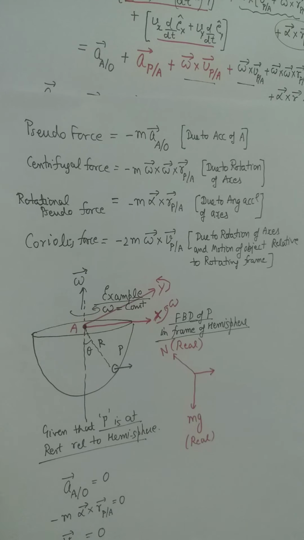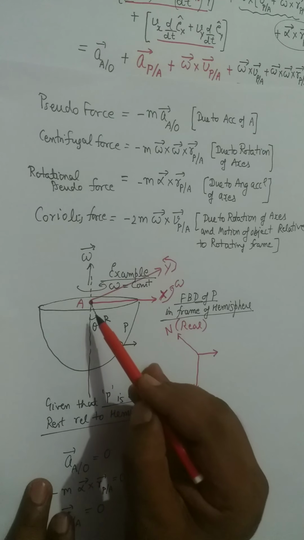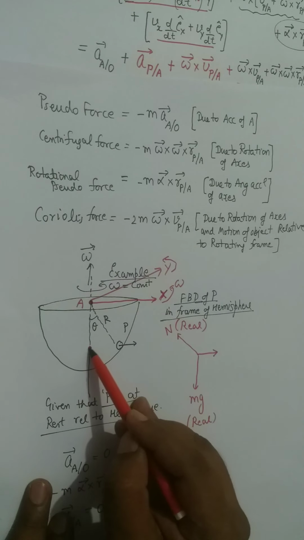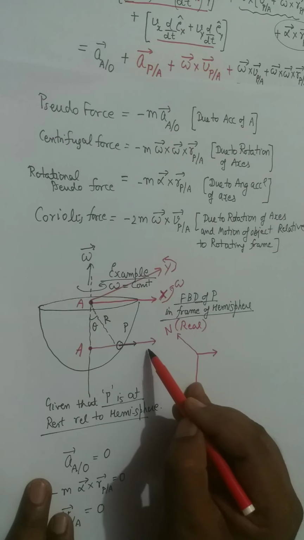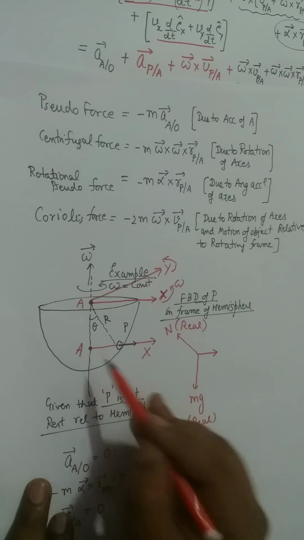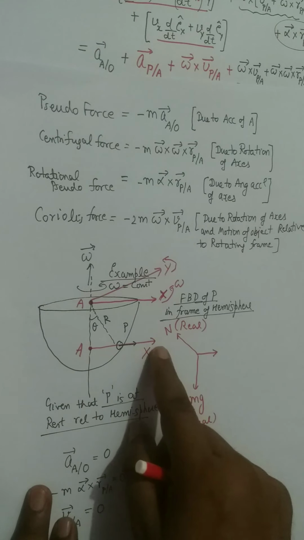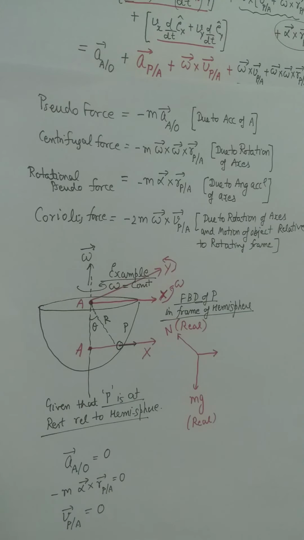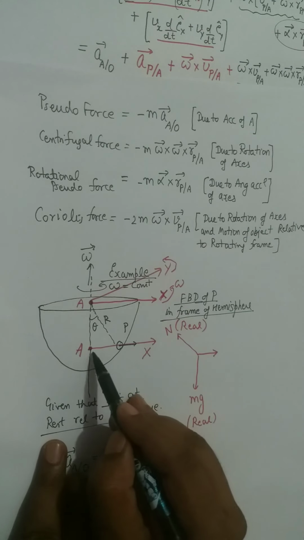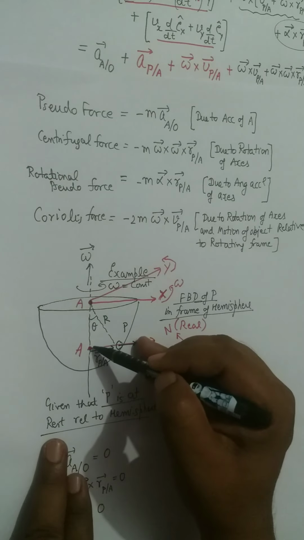Let me prove it. Why will the centrifugal force be in this direction? It would have been better if I chose the fixed origin at this point, just to make it simple. You could have selected the coordinate axis through this point. And if the coordinate axes are selected in such a way that the origin is just in front of the particle, then this is the r vector, r of the particle with respect to A, and this one is the omega vector.